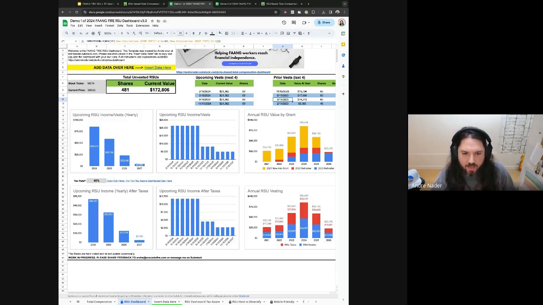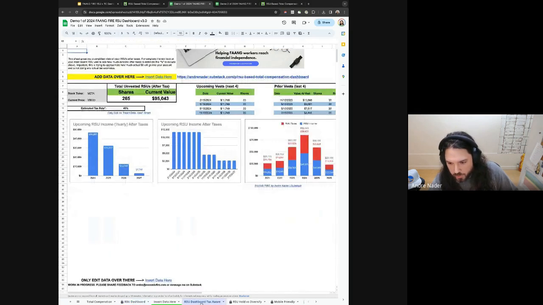So what I did there was just look at my last vest and see what percent of my RSUs actually landed. So there will always be some RSUs that are automatically sold for taxes, both federal, state, and different Medicare, Medicaid taxes that are pulled out. And I would use that rate. So this isn't exactly looking at taxes, but it's more of trying to estimate a reflection of how much income you can be expecting after taxes, if you will. And so that is that tab.